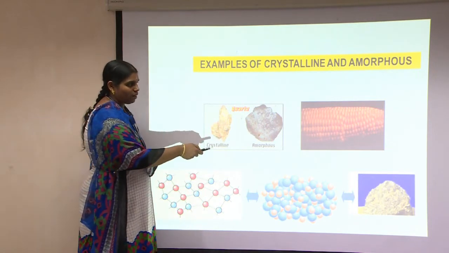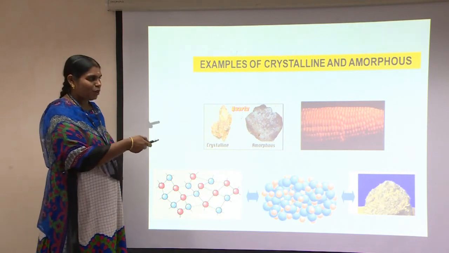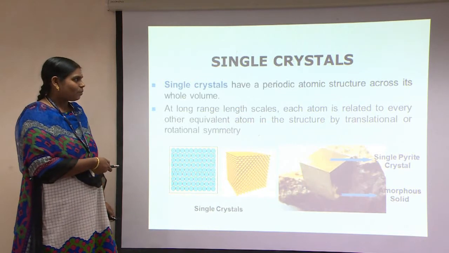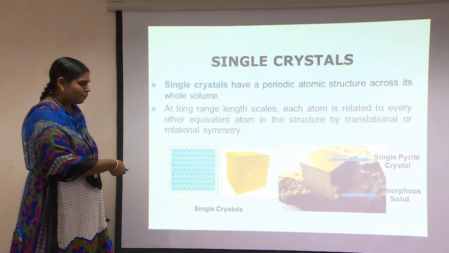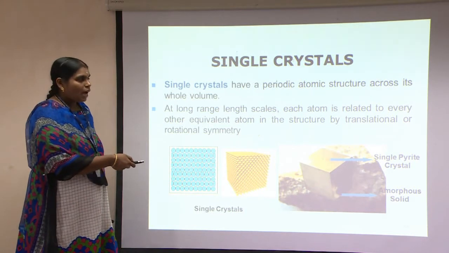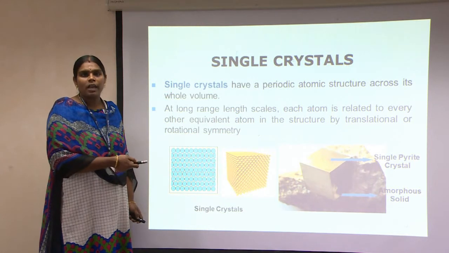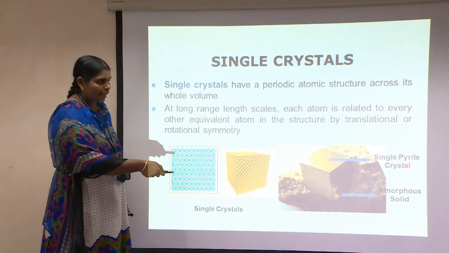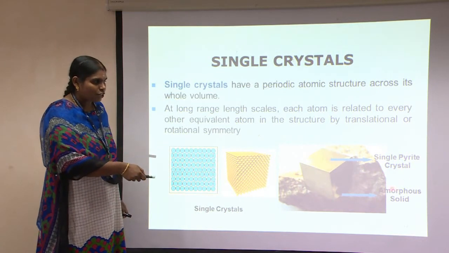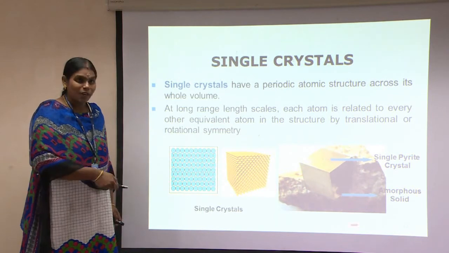And you can see very well here a cone. There is a regular arrangement and a periodic arrangement which looks like a crystalline structure. And these are some of the examples of single crystals, in which there is a regular arrangement of atoms, and it need not always be so, there can be a combination of a single crystal and an amorphous crystal. Here is an example of a pyrite crystal, where we can see a crystalline structure as well as an amorphous structure in the same material, which is very unique.